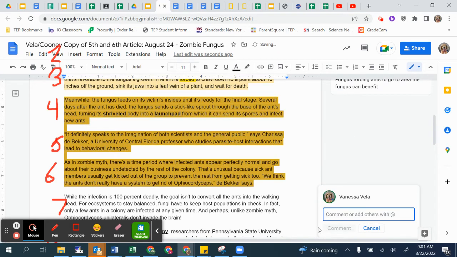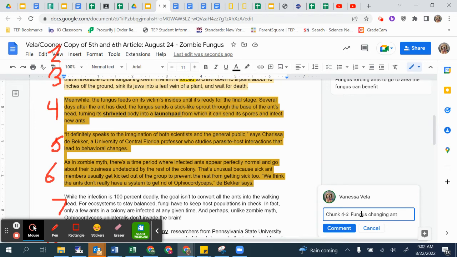Not per paragraph, but the chunk could be paragraphs 4 through 6. And let's talk about that. Meanwhile, the fungus feeds on its victim's insides until it's ready for the final stage. Several days after the ant has died, the fungus sends a stick-like sprout through the base of the ant's head, turning its shriveled body into a launch pad from which it can send its spores and infect ants. Okay, so here I'm thinking the fungus is changing the ant. Okay, so fungus changing ant.